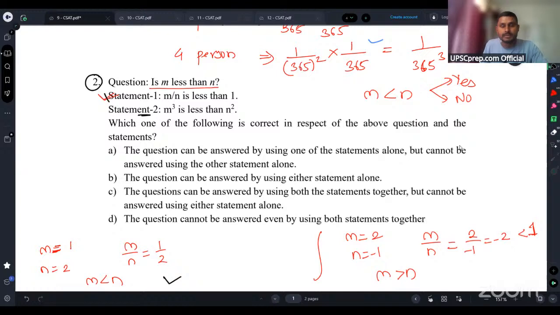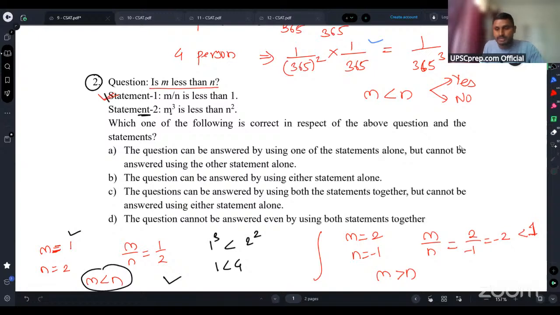If we add statement 2, it is saying that m cube is less than n square. Now see, guys, if I take this first example, m cube is 1 cube, and it is less than n square, which is 2 square. In this case, 1 is less than 4, so I can say that m is less than n.